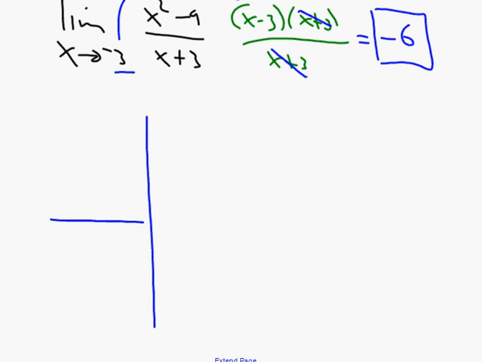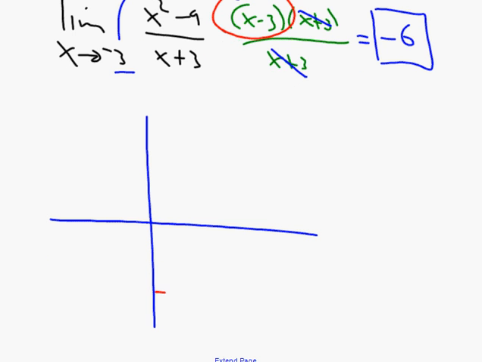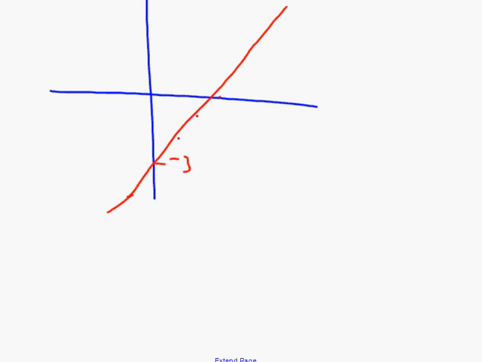So on the graph, as a matter of fact, we can do pretty well with this thing. We know exactly what this graph looks like. The graph of x minus 3 is a line with slope 1 and y-intercept negative 3. And so here's negative 3, and it's got a slope of 1. So we go up 1 over 1, up 1 over 1, up 1 over 1, and so forth. So the graph would look like this until we got to a point on the graph where x equals negative 3.